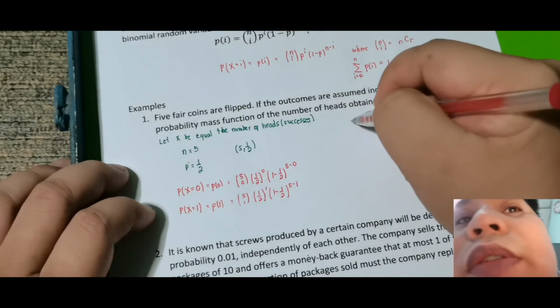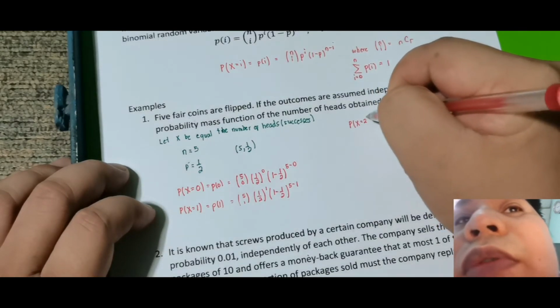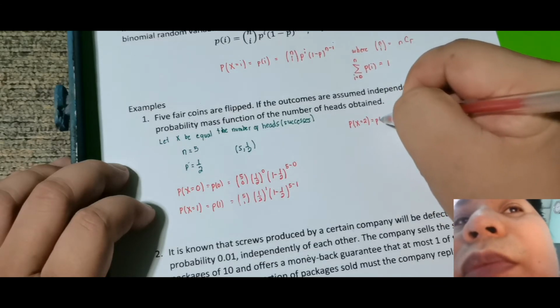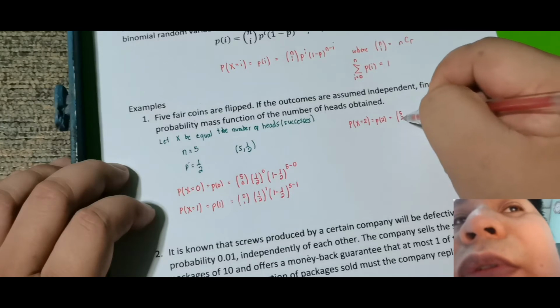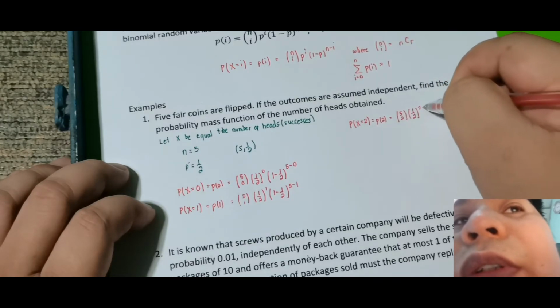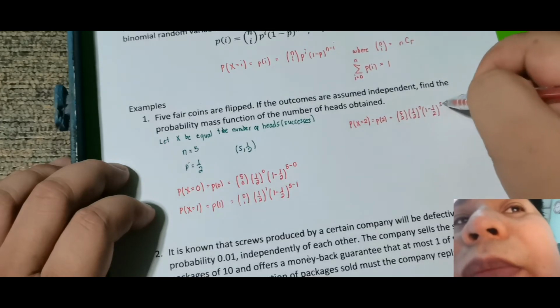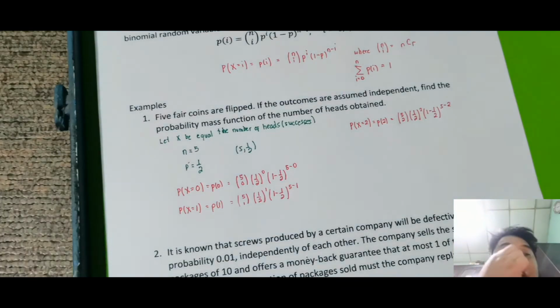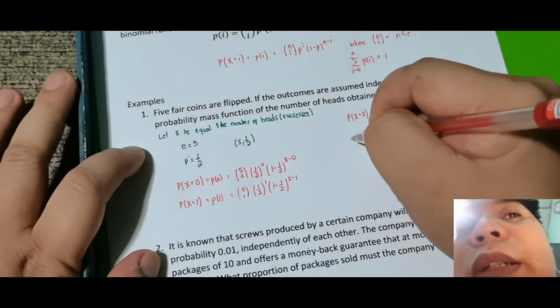So next is probability of x is equal to 2. So this is p of 2. So this is just 5 taken 2, then 1/2 raised sa 2, then 1 minus 1/2 raised sa 5 minus 2. So yun yung gagawin talaga totally. So pwede nyo naman diretso compute na talaga kasi pwede naman sa calculus.